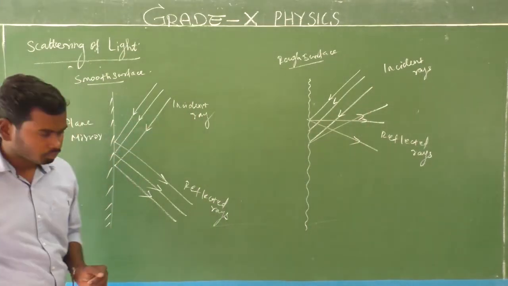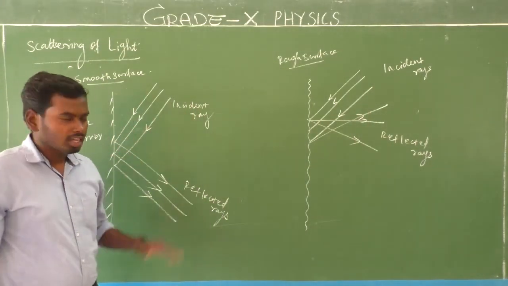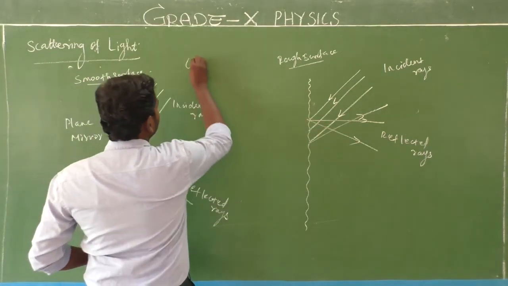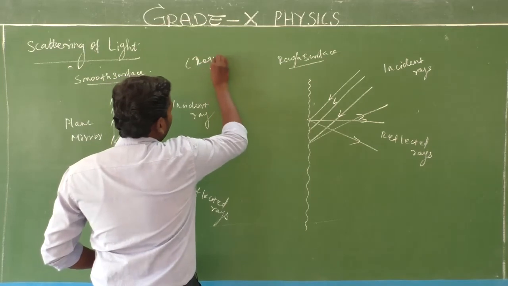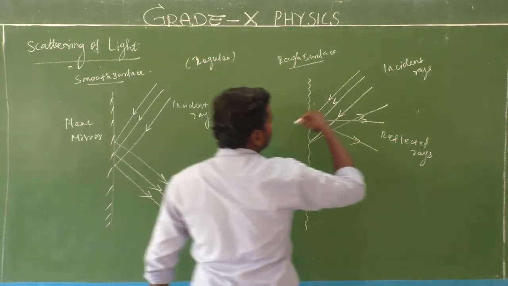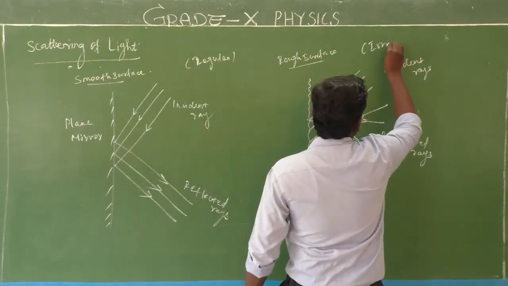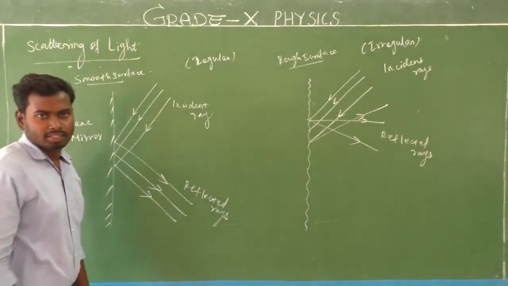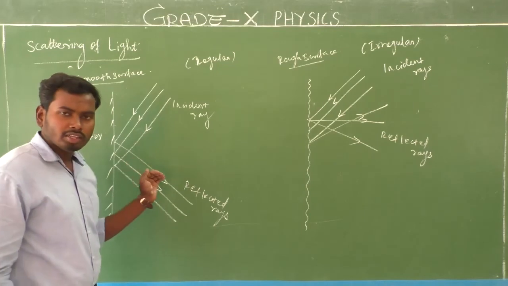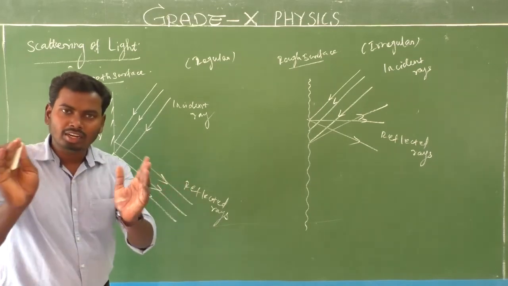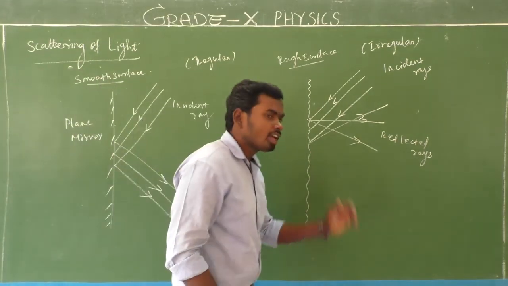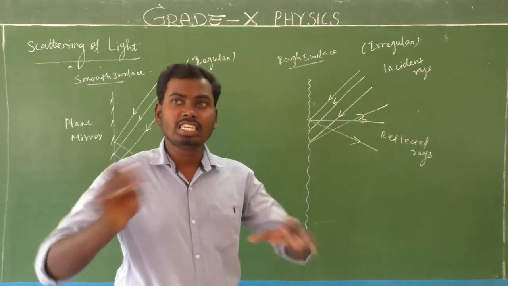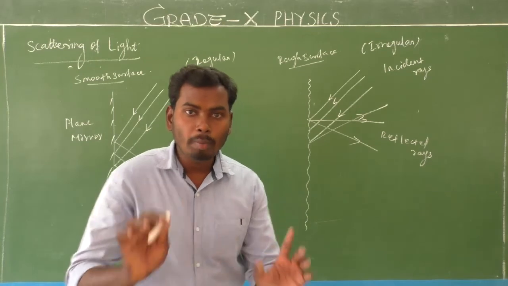Yes. Look at here. What is the difference between both? This is regular reflection, that is irregular reflection, isn't it? Yes. In regular reflection, all reflected rays travel in a particular direction. In irregular reflection, all the reflected rays travel in different directions, so many directions.